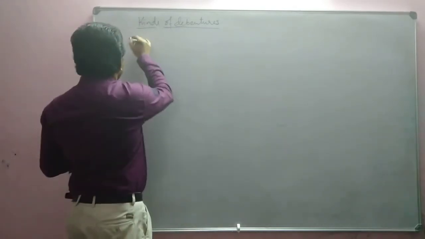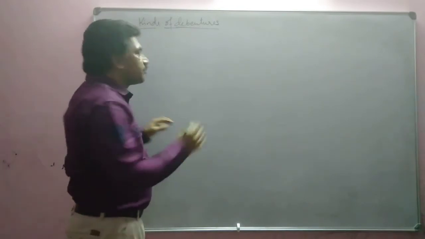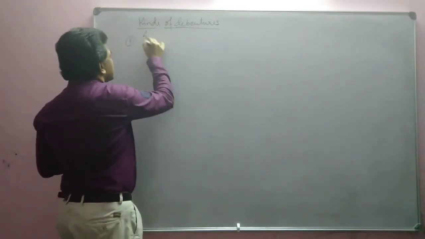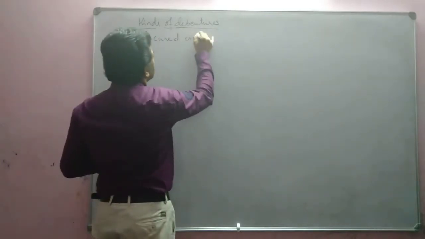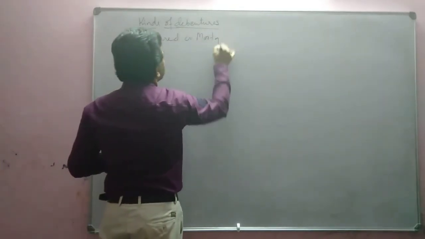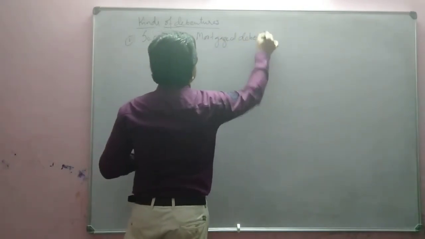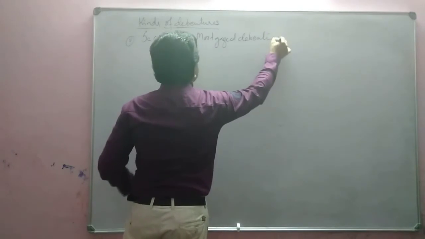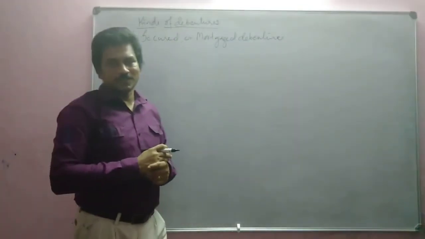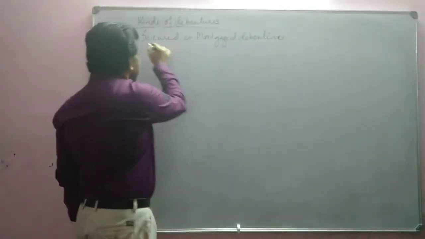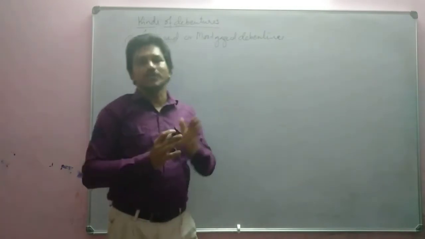See, first one we can say secured or mortgaged debentures. Secured debentures or mortgaged debentures. See, secured debentures means debentures which are issued under some security.